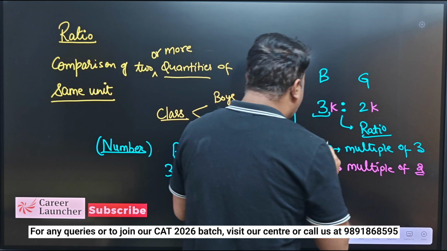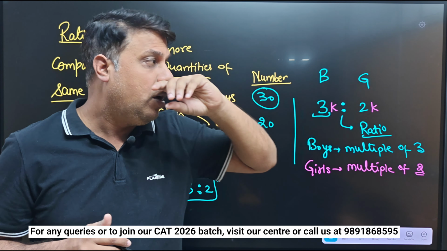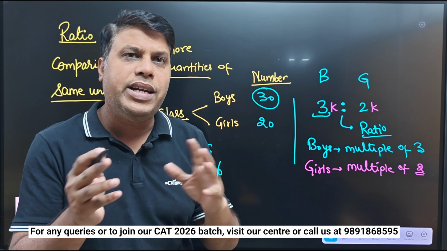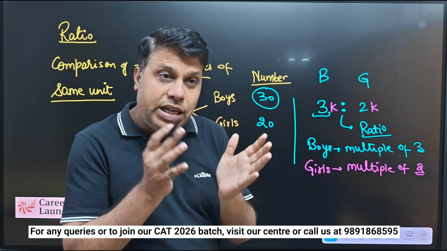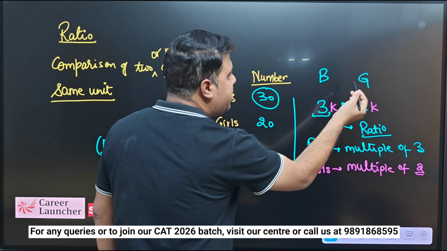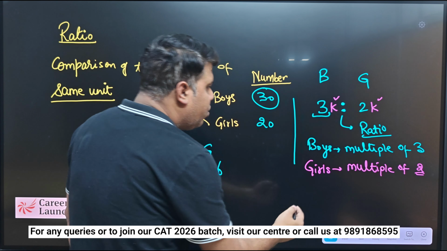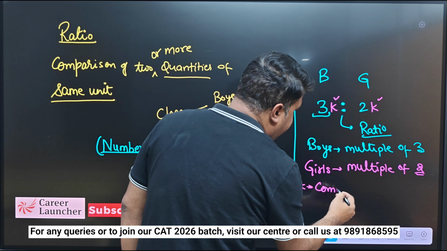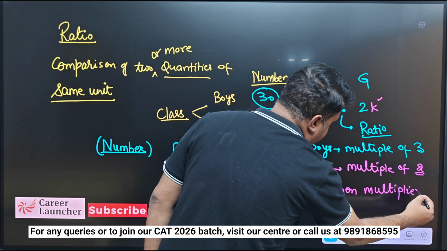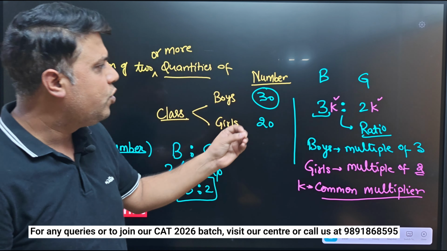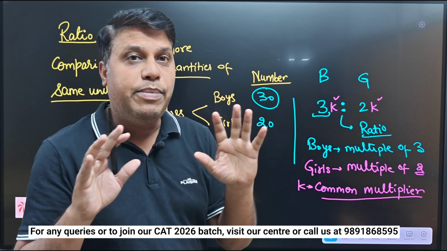Rather than just writing 3:2, I can keep in mind that there will be some multiple of 3 and some multiple of 2, and this k is a common multiplier. We cannot have two different cases, right? So if we talk about ratio, it is simply 3:2, but we should have some additional multiplier. When you multiply this ratio by the common multiplier you will be getting the actual quantity. I believe it is right.